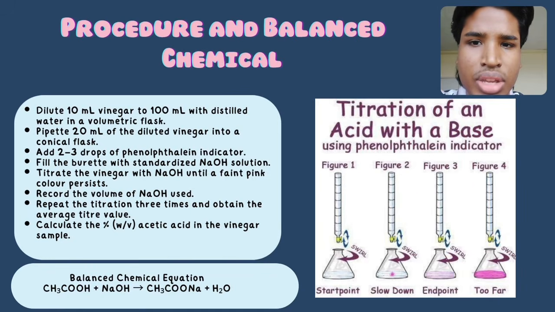The balanced chemical equation is CH3COOH plus NaOH forming CH3COONa plus H2O. This shows that acetic acid reacts with sodium hydroxide to produce sodium acetate and water.